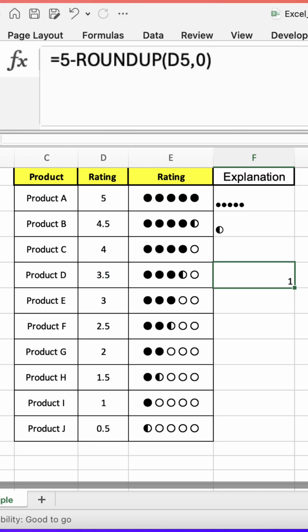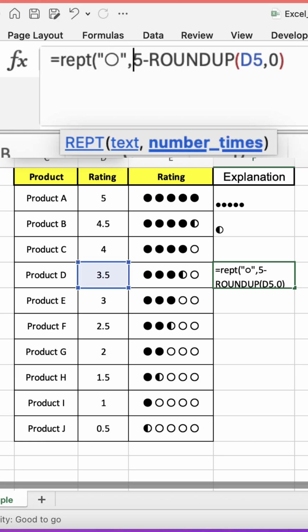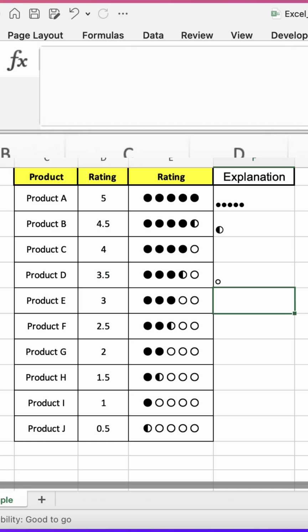Alright, let's put that in a repeat function. And what are we going to repeat? We're going to repeat our empty circle. And how many times are we going to repeat it? We're going to repeat it once, based on our formula. Alright, and there we go.